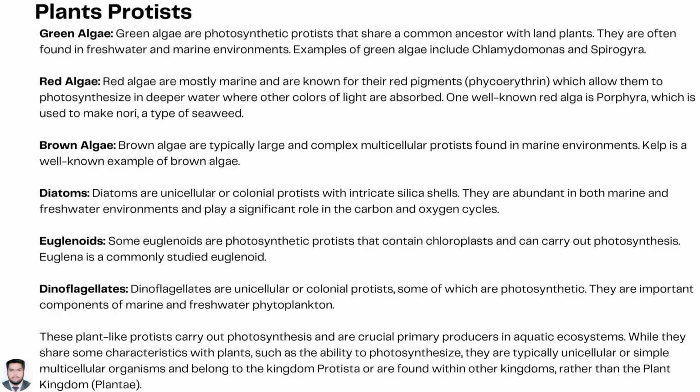These plant-like protists carry out photosynthesis and are primary producers in aquatic ecosystems. While they share some characteristics with plants, such as the ability to photosynthesize, they are typically unicellular or simple multicellular organisms that belong to the kingdom Protista or are found within other kingdoms rather than the plant kingdom Plantae.